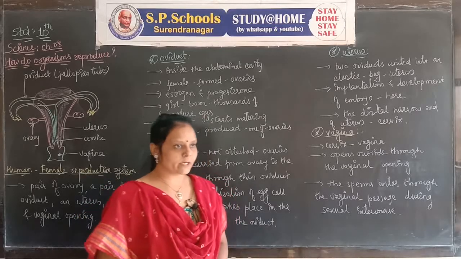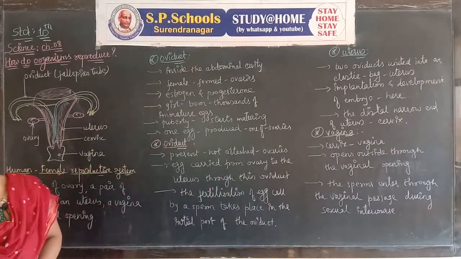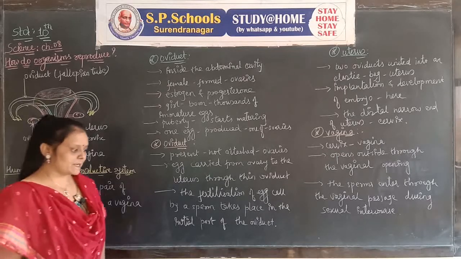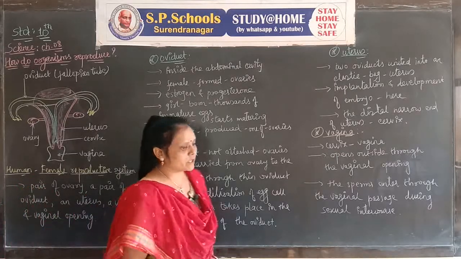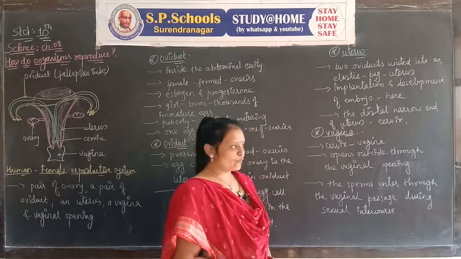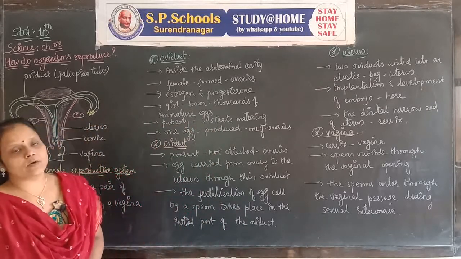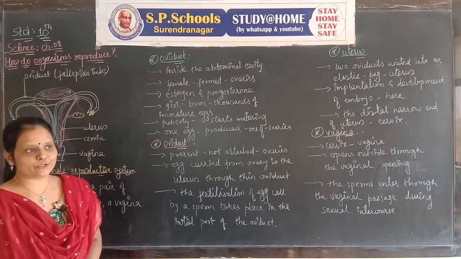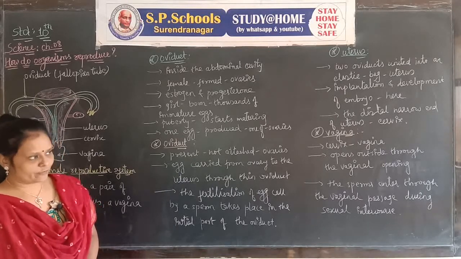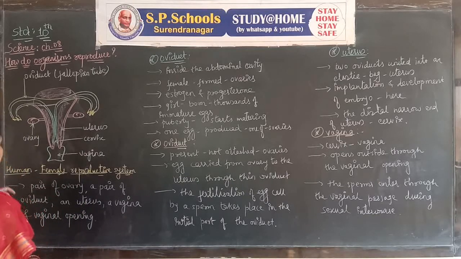Students, in chapter number 8, how do organisms reproduce? Let's go through the female reproductive system. In the last session we already studied the male reproductive system. The sequence will be important when we write the theory of the male or the female reproductive system. First we draw the diagram of the female reproductive system.